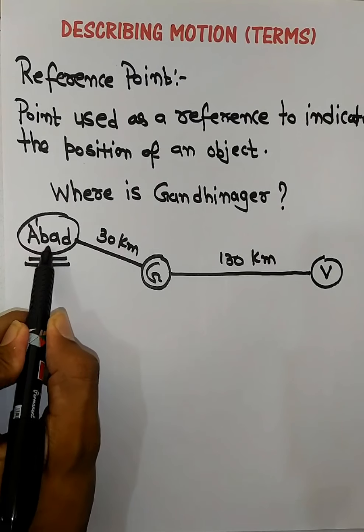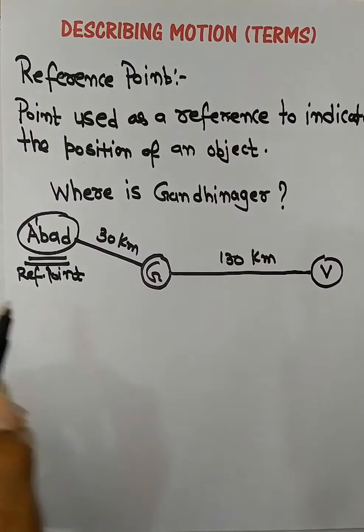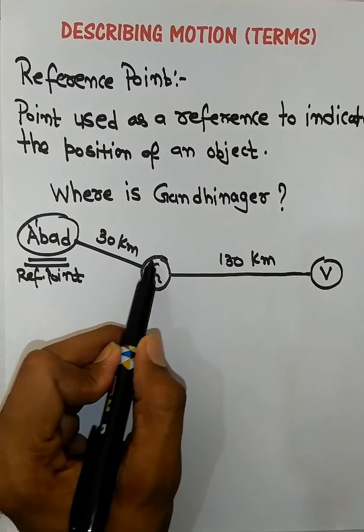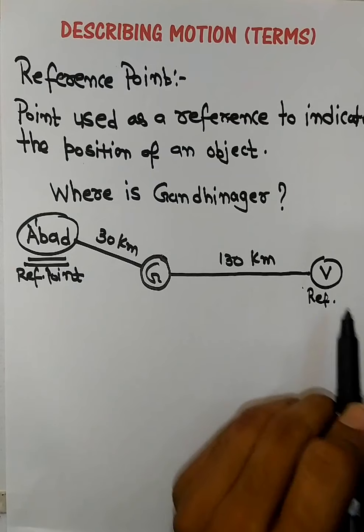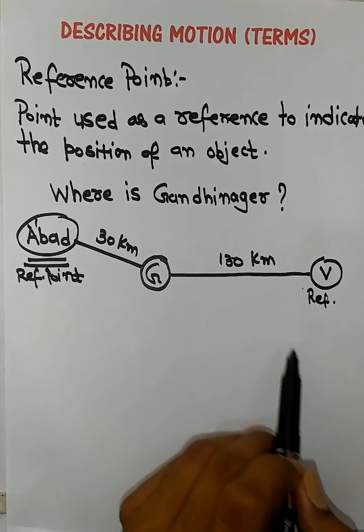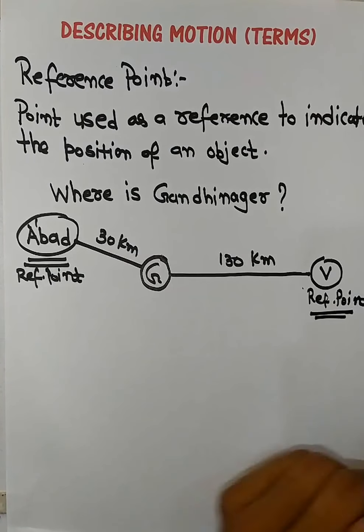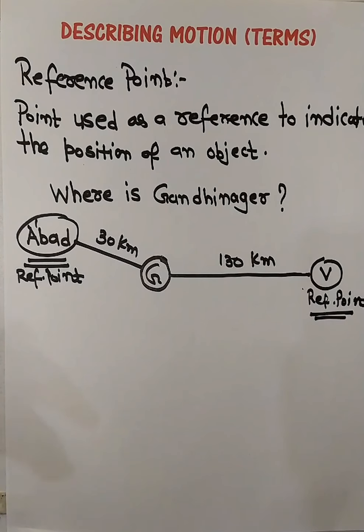So here in this case Ahmedabad is our reference point. If we choose Ahmedabad as reference point, 30-kilometer distance will be the position of Gandhinagar. But if you take reference point as Vadodara, then in that case the distance will increase. So it is very important that we must determine a reference point when we have to describe any position of the body, from where we are measuring the distance. So I hope reference point is clear. It is a point which is used as a reference to indicate the position of an object.